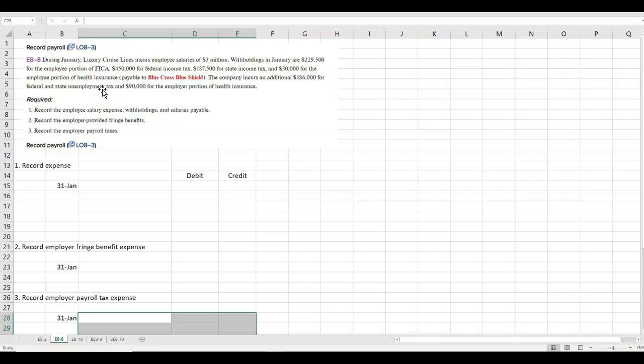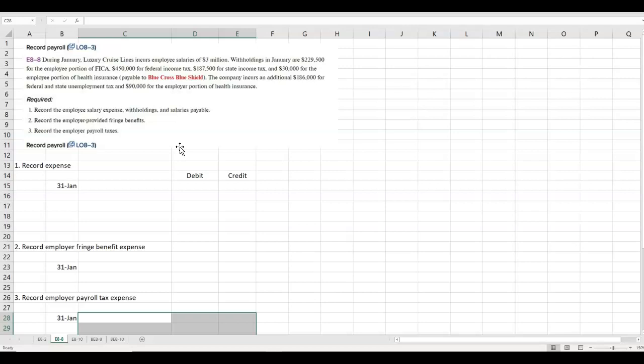But state unemployment tax is not withheld from your paycheck. It's an expense for the company. In case you become unemployed through no fault of your own, company shuts down, goes out of business, has to lay you off, you can collect unemployment benefits from the state because the employer paid in on your behalf. There's also a federal unemployment tax, but we're not going to get into that one.